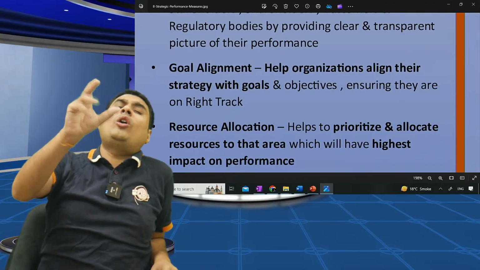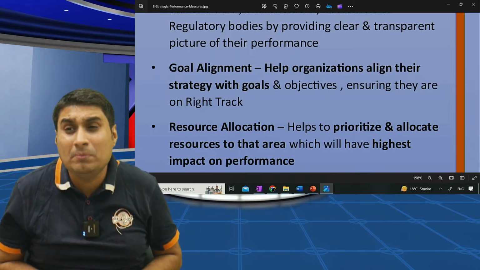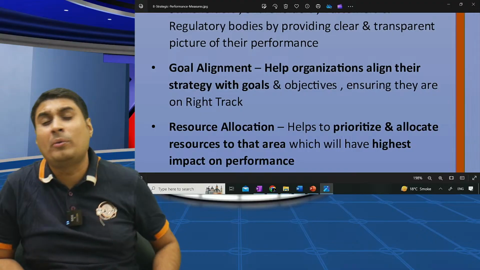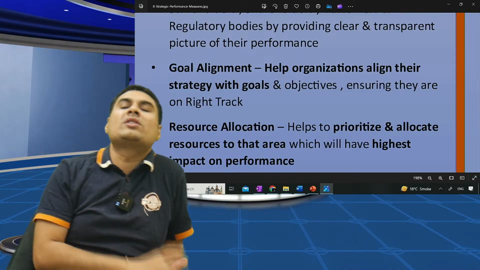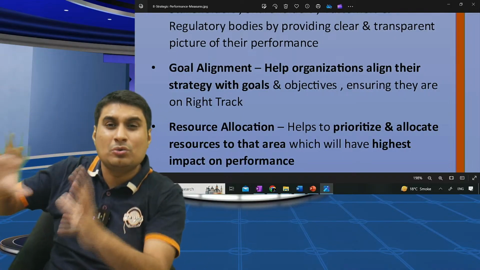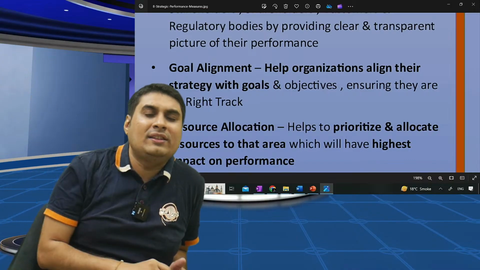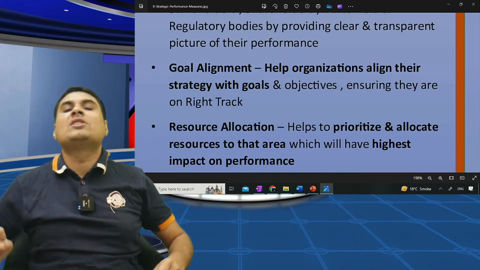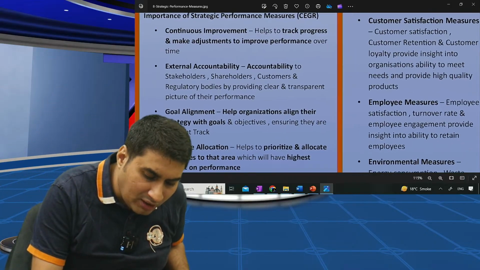Goal alignment helps the organization align strategy with the goal, ensuring they are on the right track. It helps me make strategies as per my goal. What are my goals? My SPM. So we are on the right track. It helps in resource allocation. This year, my target is only that employees should be happy, so I will allocate maximum resources towards that. My target is environment, so I will focus more on that. So it helps in allocating resources to those areas which are the priority of SPM, which will change every year.